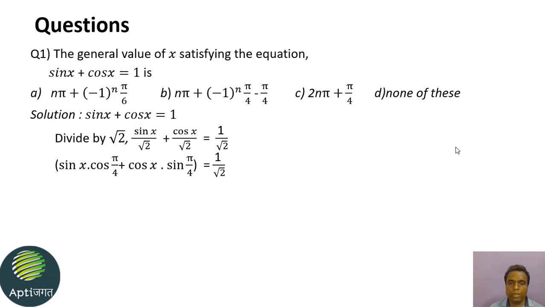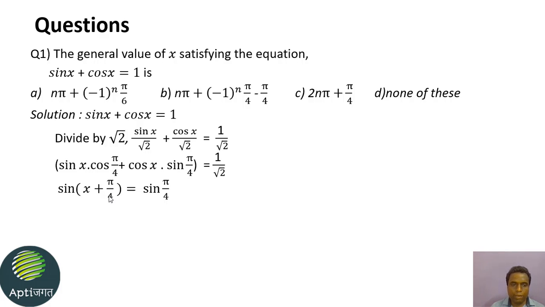So now we can fulfill our target of making only one trigonometric ratio on the left hand side. This left hand side resembles one trigonometric formula of addition of trigonometric ratios. Which is that formula? Sin(a plus b) is equal to sin a cos b plus cos a sin b. So what will be the solution? You can write this left hand side as sin(x plus pi by 4).